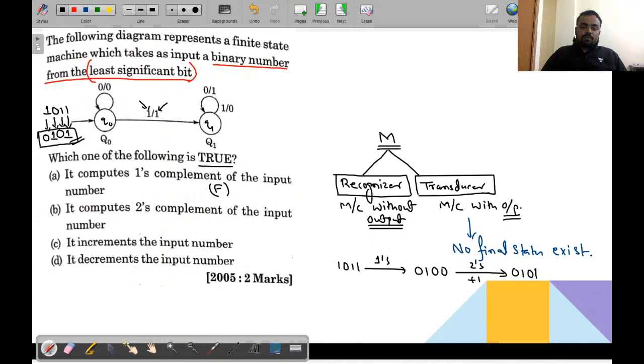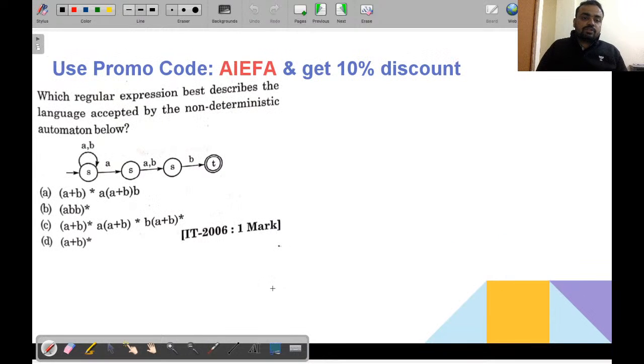It computes 2's complement of the input number. So if we are supplying this, we are getting the output, which is nothing but 2's complement. Got it, everyone. So the right answer of this question will be, it is actually computing the 2's complement of the input. So in this manner, you need to think about the question, and this is the question of GATE 2005. So this is the third question.